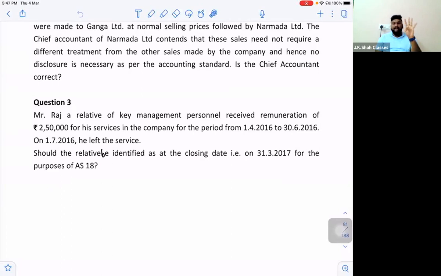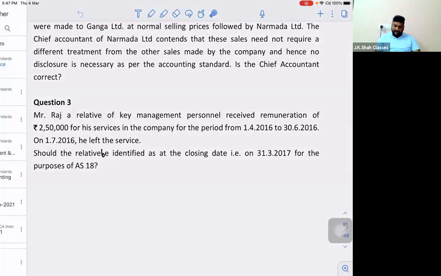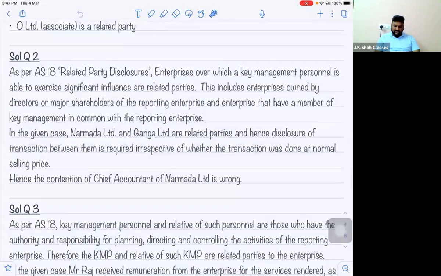Sir, we will write the point number 4 as it is. As per AS 18, point number 4, KMP and relative of KMP are related parties. That point will be written as a provision. And then we will explain the given situation that he is a relative of KMP, so he is a related party. So whatever remuneration he got has to be disclosed even if he has left the services. Right? So let's go for the last solution.